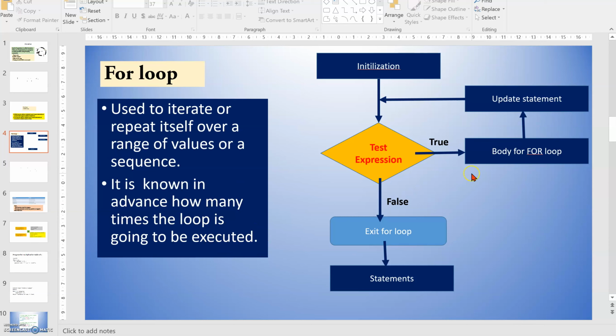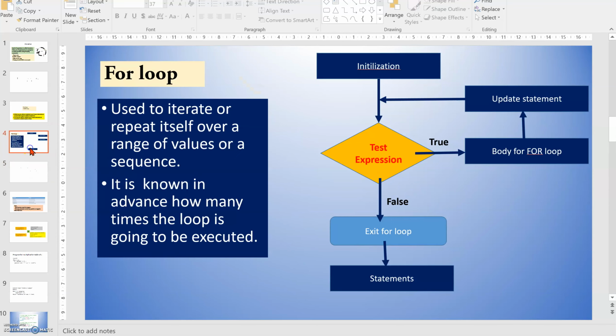This is a flowchart diagram. Here you can see the yellow color box is the test expression. The test expression gives the chance to check whether the condition is true or false, because it's a Boolean statement which compares using a relational operator. Otherwise, it is executed only the number of times we give, suppose 5 times or 6 times. When the condition is true, it goes to the body of the loop. It will update the statement, and again check the condition. When this condition becomes false, it will exit from the loop and the statement will be printed.